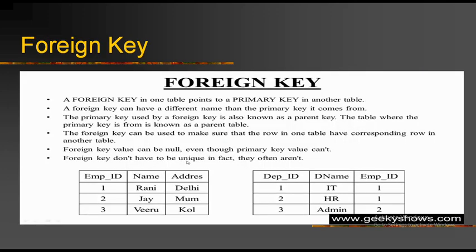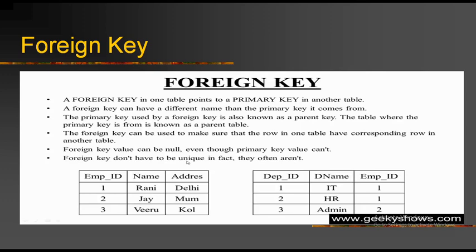Next one is foreign key. A foreign key is a copy of a primary key that has been exported from one relation into another to represent the existence of a relationship between them. In simple terms, a foreign key represents the primary key of another table.